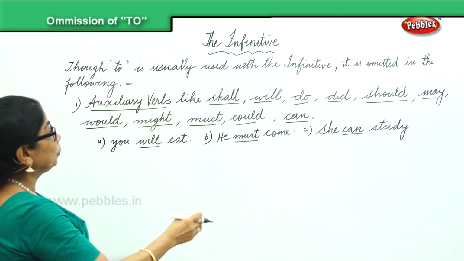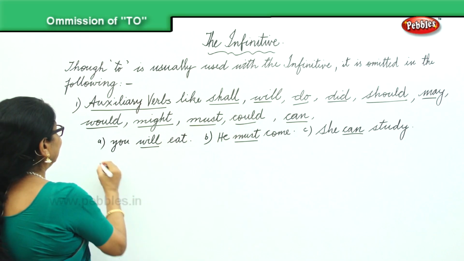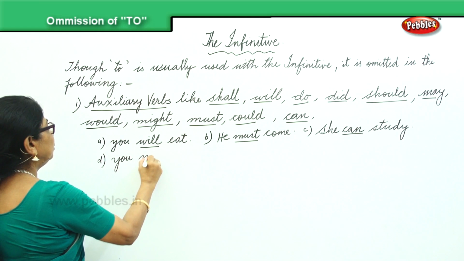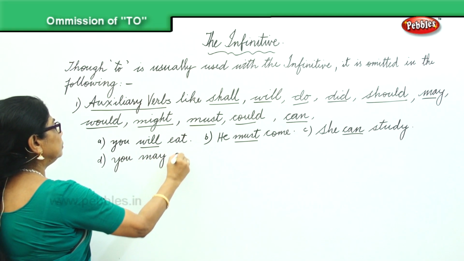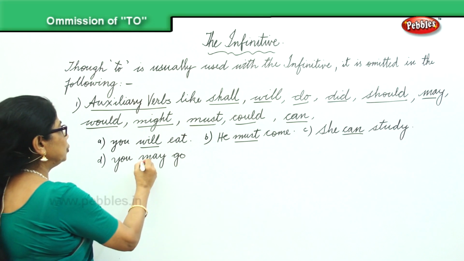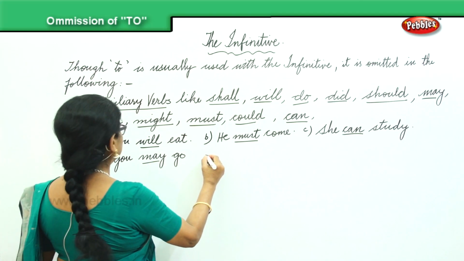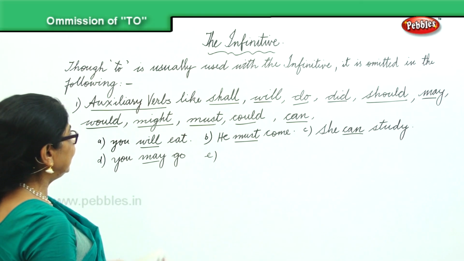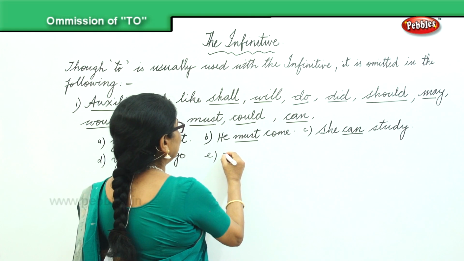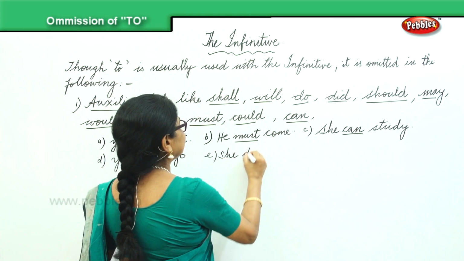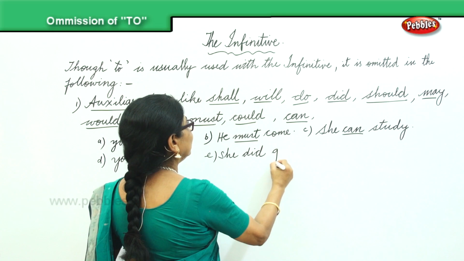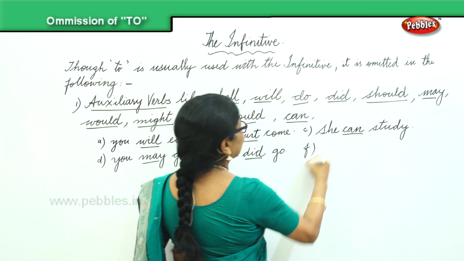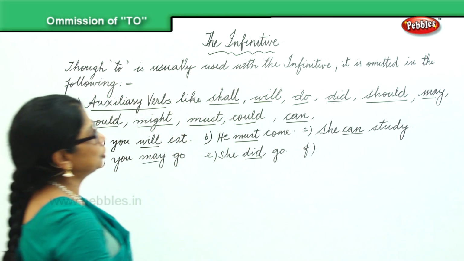Okay, we'll do some more. You have the may. So we will say, you may go. So we used may. Then we have other words. Did. He did come. Or you can say, she did come, or she did go. Then we have should.